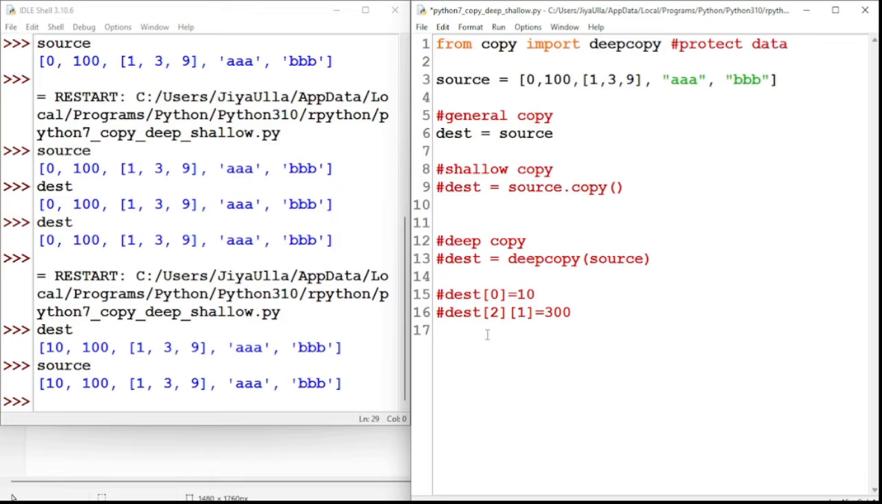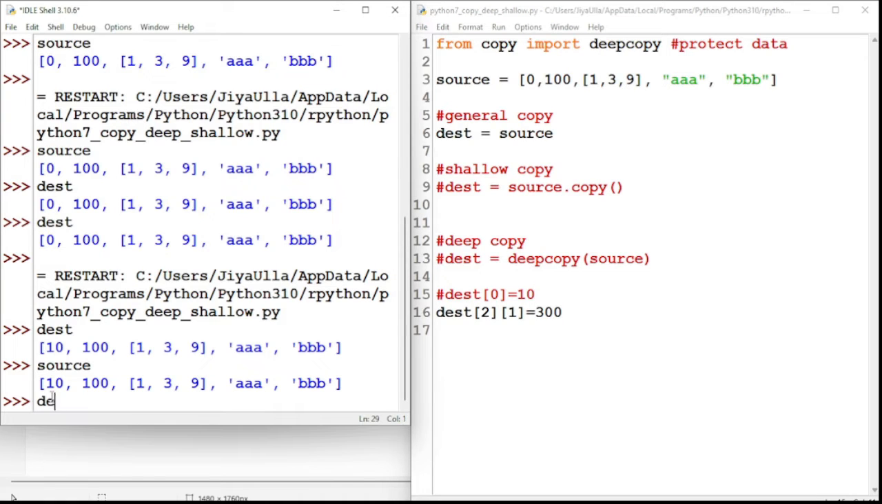On changing the nested items, what will happen? I'm changing the second index value. This is the list item and its second item, the first index value. If I change this item to 300 in the destination, it should change only in destination, not in source. Let's see whether it will affect both or not.